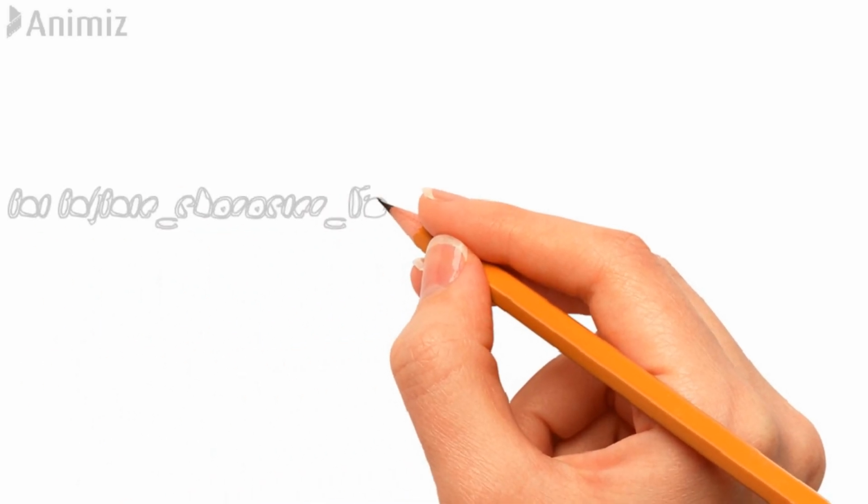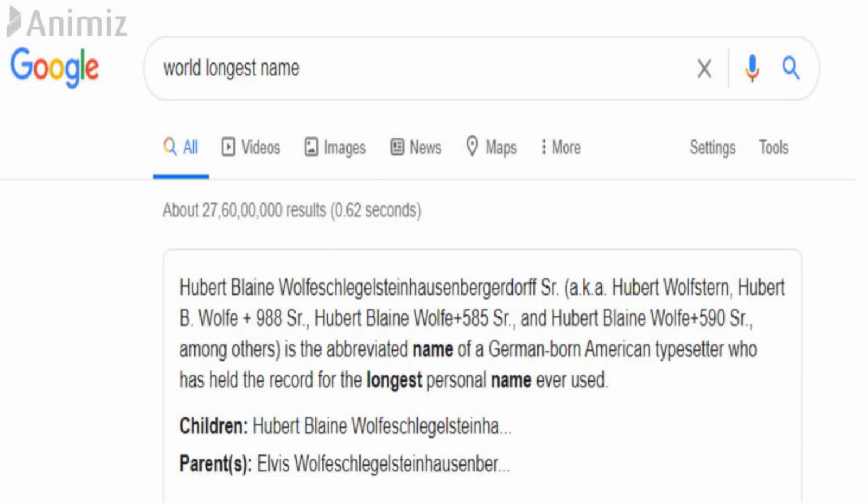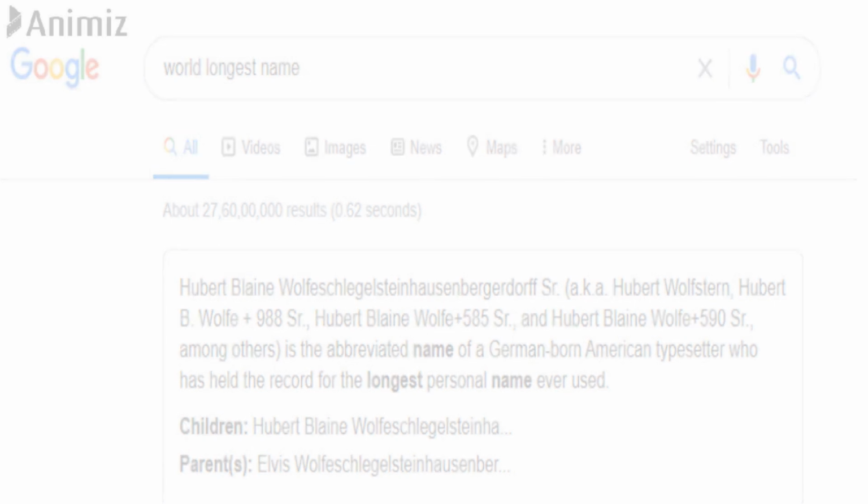Okay, next point is, have you ever tried what is the longest identifier name allowed in Java? No? Yes. So let me tell you, there is no restriction at all for the length of an identifier. That is, you can write 1 lakh or 10 lakh or even 1 crore characters in a single identifier. So there is no restriction, but it is not a good programming practice. And do you know who holds the record of the longest name? I did Google for you. So see here. He is the guy. Okay. No need to keep much explanation.